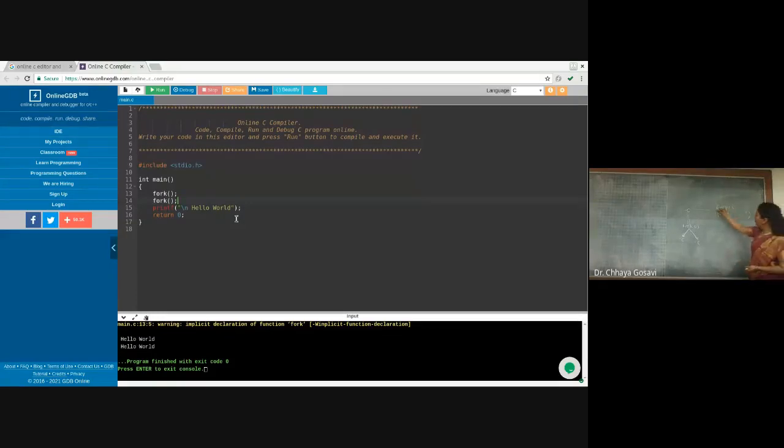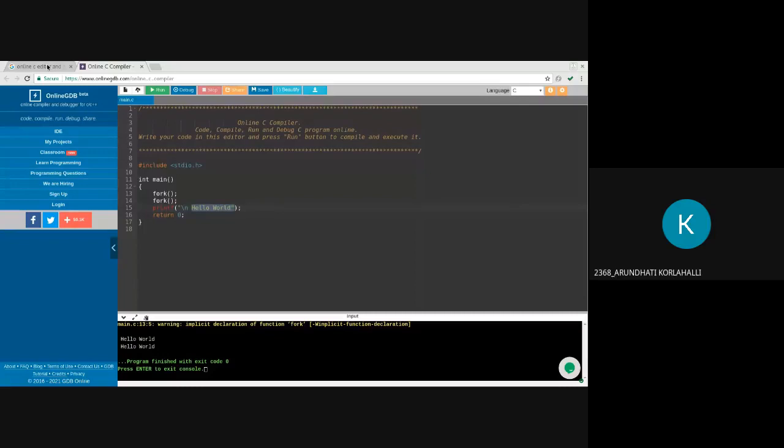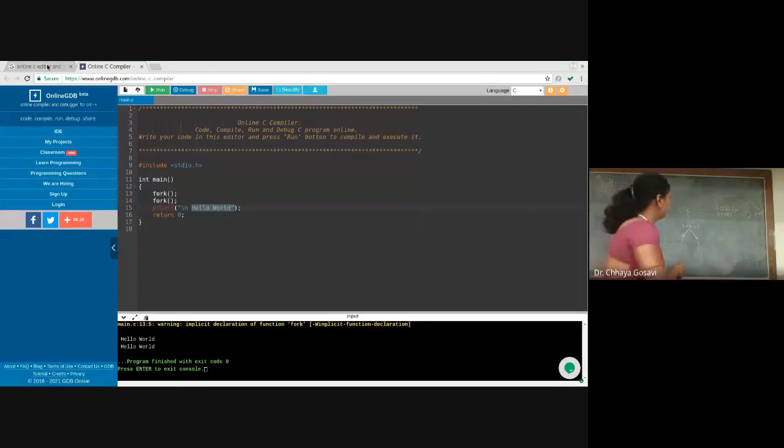Okay. So what about this fork? It will create two parallel processes, and each process will have its own printf statement. So the first process will print hello world, the second process will also print hello world. Are you getting it? If I have two fork commands, how many times will it print hello world? Are you there, girls? 4 times. Yes, it will print 4 times because when you type one more fork, it will create two processes for each parent as well as for child.